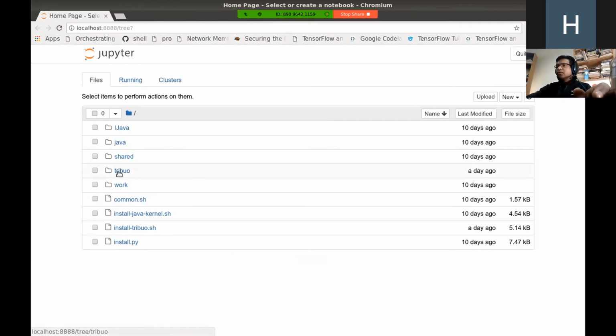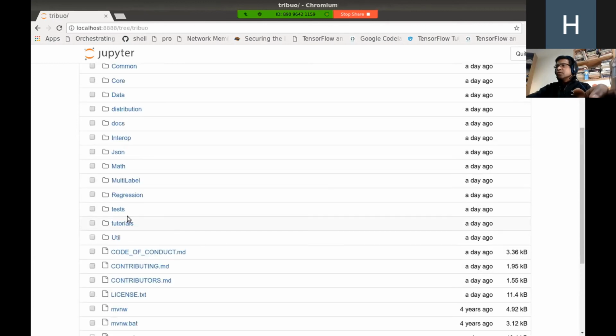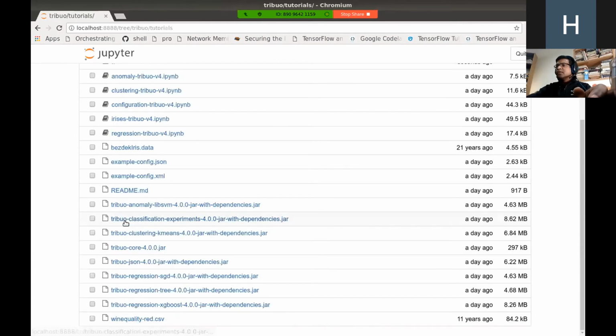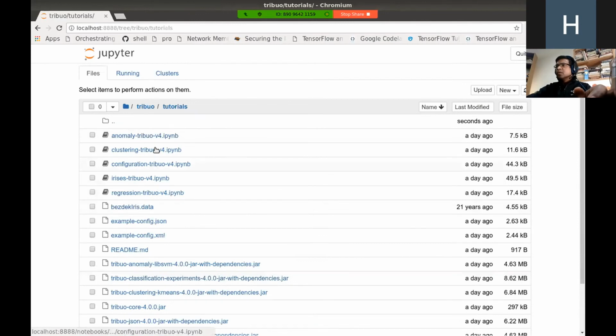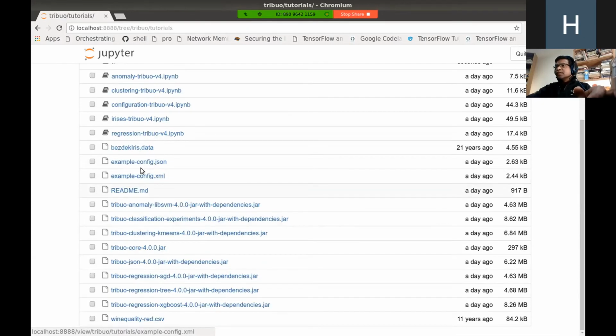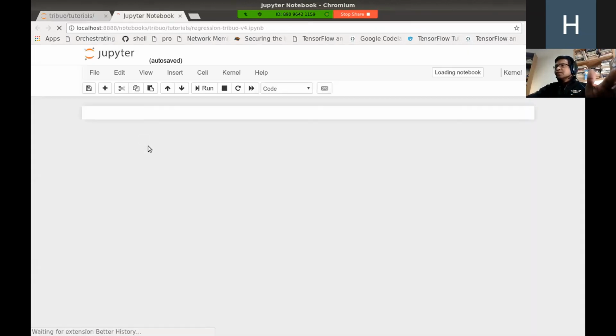We're going to go into this folder called Tribuo, and therein there's another folder called tutorials. The tutorials folder has a whole number of notebooks. You can see the IPYNB extension files. The notebook we're interested in is the regression notebook. But I'd also like to quickly tell you about the other things we have. We've got some data files that we have downloaded and placed next to the notebook. This is our wine quality data set that we'll be using in the regression notebook. And there are also a number of jar files. We'll be using some of these, and you will see that in the notebook in a second. So let me go and open the notebook for you. And so this is the notebook.